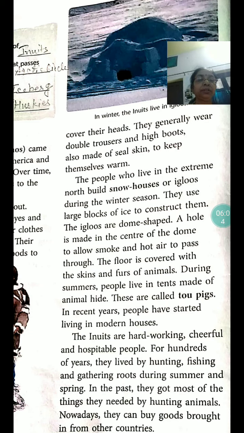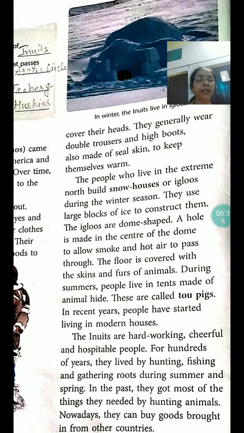They wear double trousers and high boots made of seal skin to keep themselves warm because it is very cold there. The people who live in the extreme north build snow houses or igloos. Where do they live? They live in igloos during the winter seasons. They use large blocks of ice to construct them. The igloos are dome shaped.